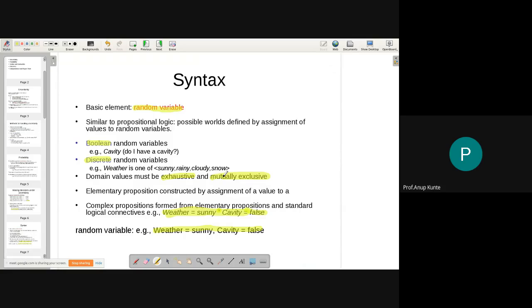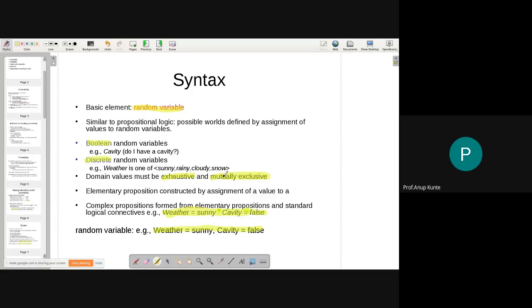Exhaustiveness means all the types of weather should be covered in my domain, which represents the values for the weather. So I can't have a domain of values sunny and rainy for the weather domain, because the weather could be cloudy and snowy. So I have to have all those four values in my set, which is representing the domain of the random variable weather.